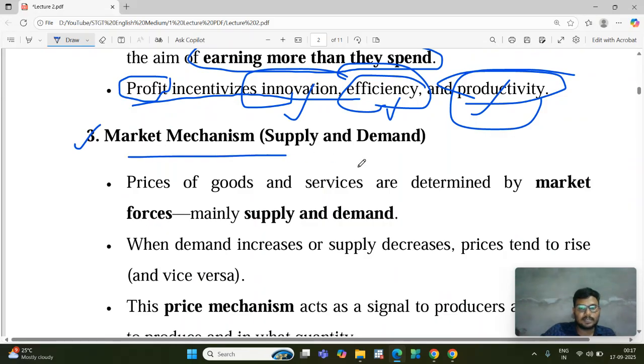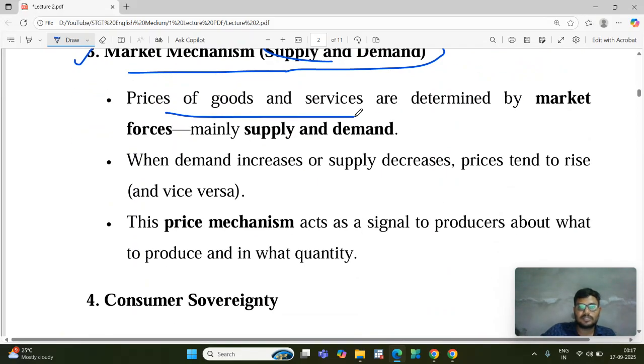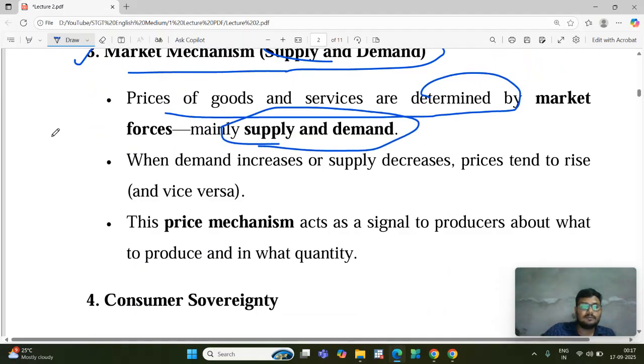Next is the market mechanism, or supply and demand. It means the price of goods and services is determined by supply and demand. If the demand for a product is high in that economy, then automatically the price will be high. And if supply is high, then the price will be low. So the price is decided depending on the supply and demand of the commodity.